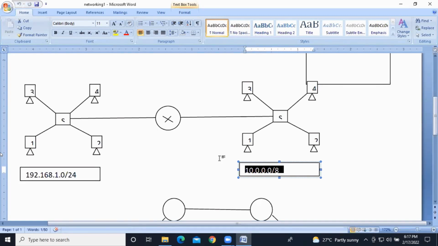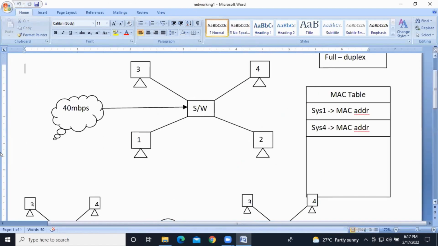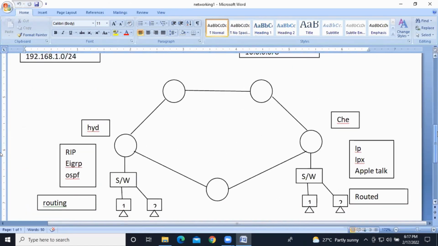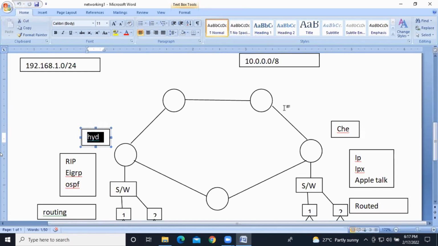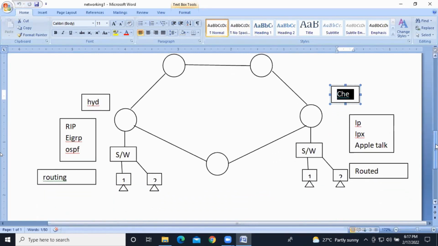Okay. So now path determination. See this diagram. For example, we have the NIT branch in Hyderabad as well as in Chennai. So this is the Hyderabad network and this is the Chennai network. Clear, guys? The Hyderabad network has a few machines and a switch, it's the infrastructure of Hyderabad. And this is the infrastructure of the Chennai network.